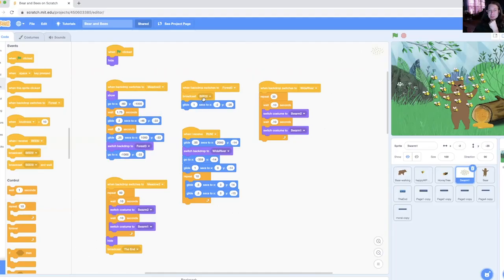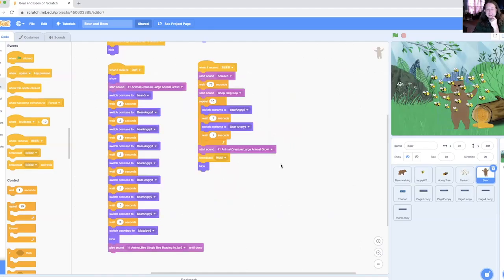So what do you think happens when they broadcast bees based on the sounds you just heard? So the bear has a shrill scream and the sound of him being stung repeatedly. That's exactly right. When I receive bees, so we're on our angry bear, he's receiving the message bees, and that tells him that he should screech. He should wait 3/4 of a second in time for all the stinging sounds. And then it repeats him bouncing back and forth, being angry.